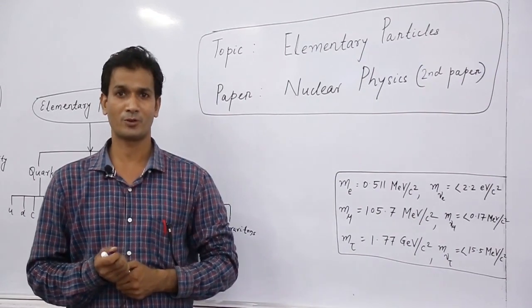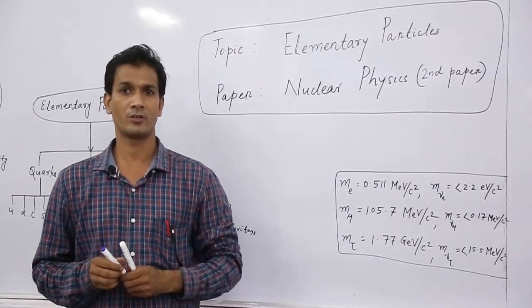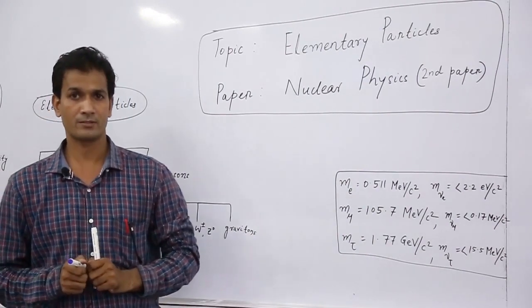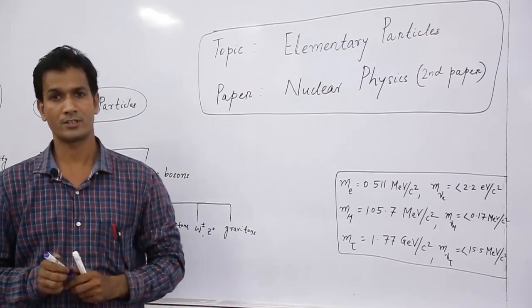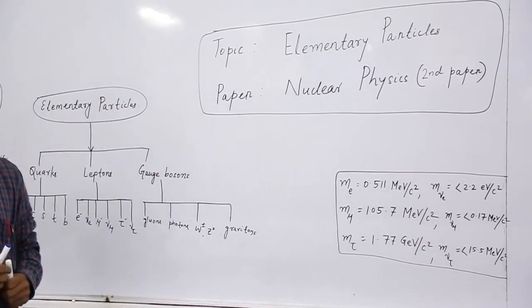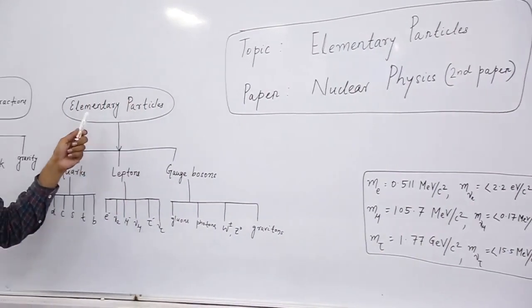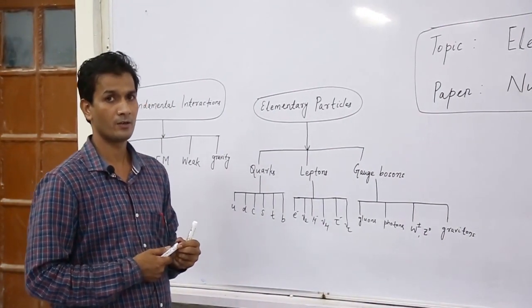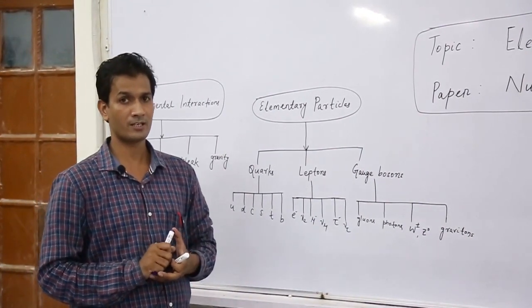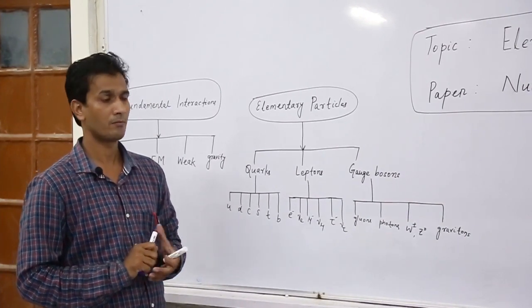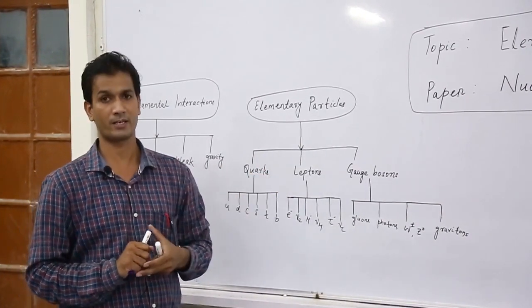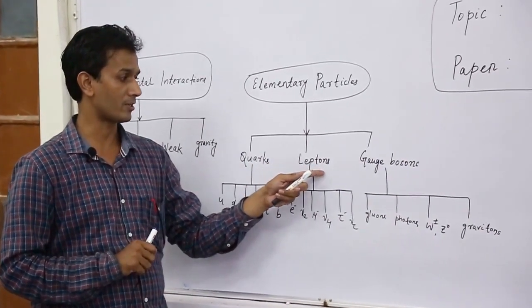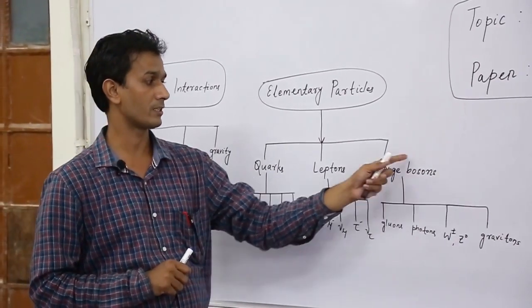Hello, welcome to all of you to my second video lecture on elementary particles. In the last video lecture, we discussed elementary particles and fundamental interactions. In elementary particles, we discussed that there exist mainly three types of elementary particles: one is quarks, another is leptons, and the third one is gauge bosons.